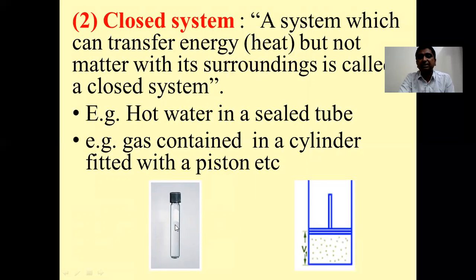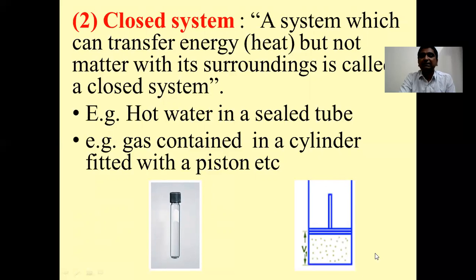In the first picture, I have shown a bottle, and inside that bottle some liquid is there. Now this liquid present inside the bottle cannot be exchanged with the surrounding because it is covered with this lid. So that constitutes an example of a closed system.